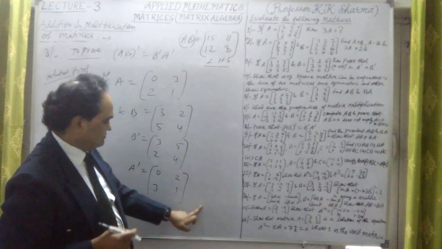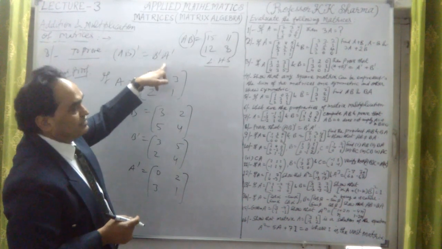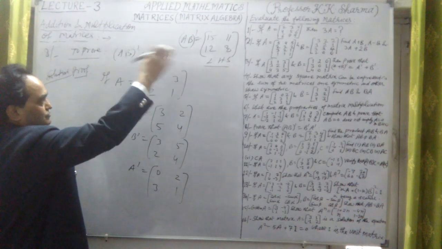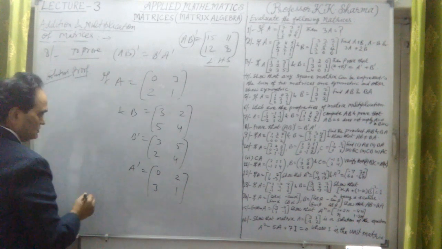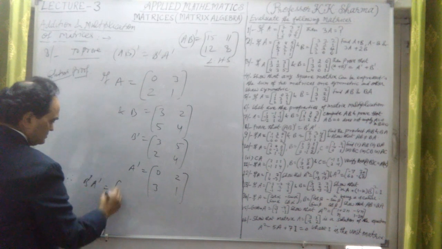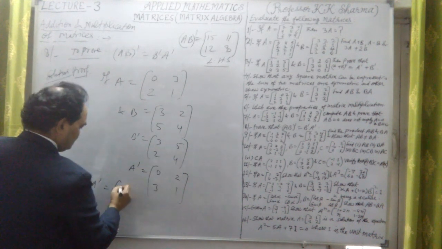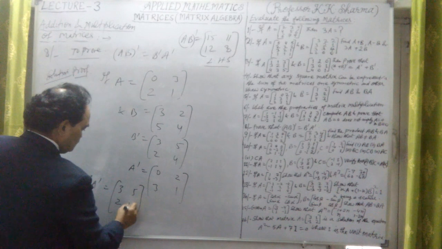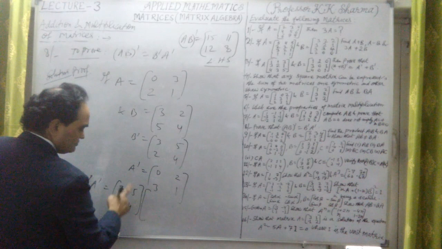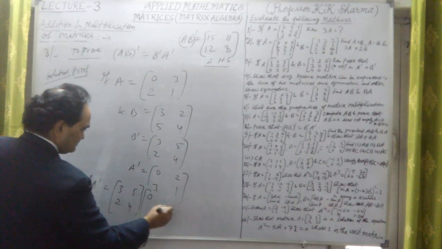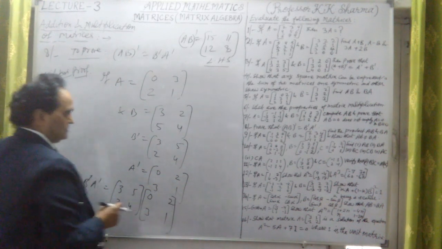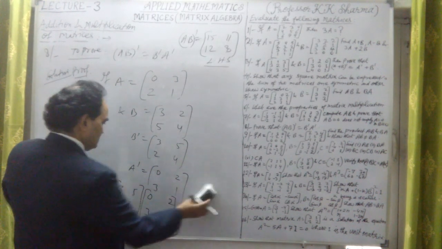Now we have to multiply them. B transpose into A transpose. Whether that also comes out the same, then we say yes, AB whole transpose equal to B transpose into A transpose. Now therefore, B transpose into A transpose will be the first side B transpose is 3 5 2 4, and this is A here. A transpose, B transpose into A transpose. A transpose is 0 2 3 1.